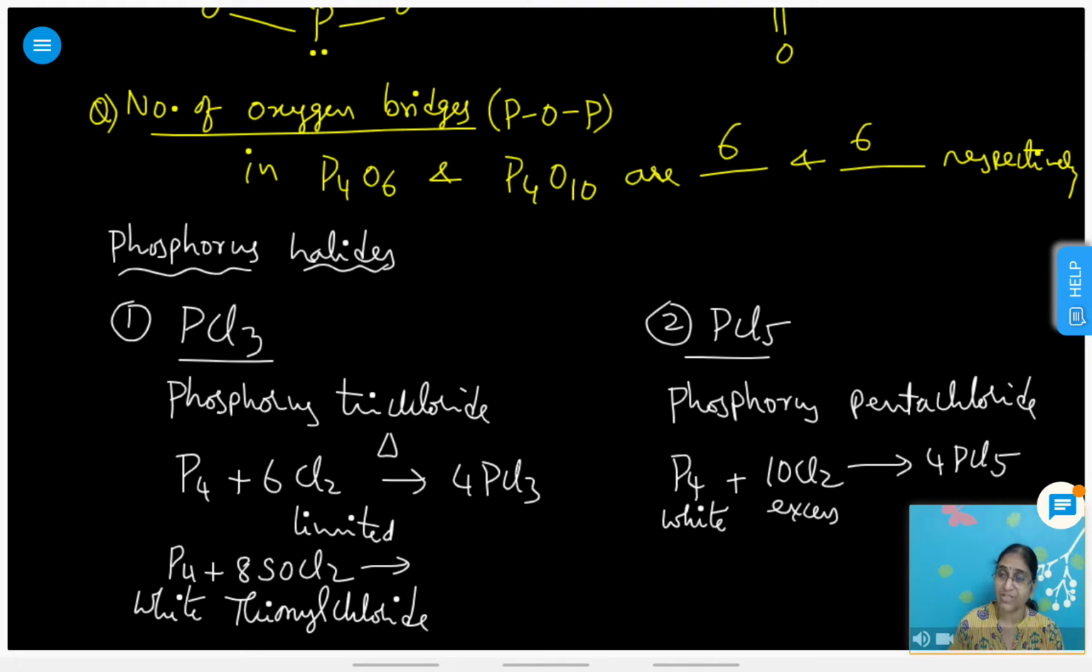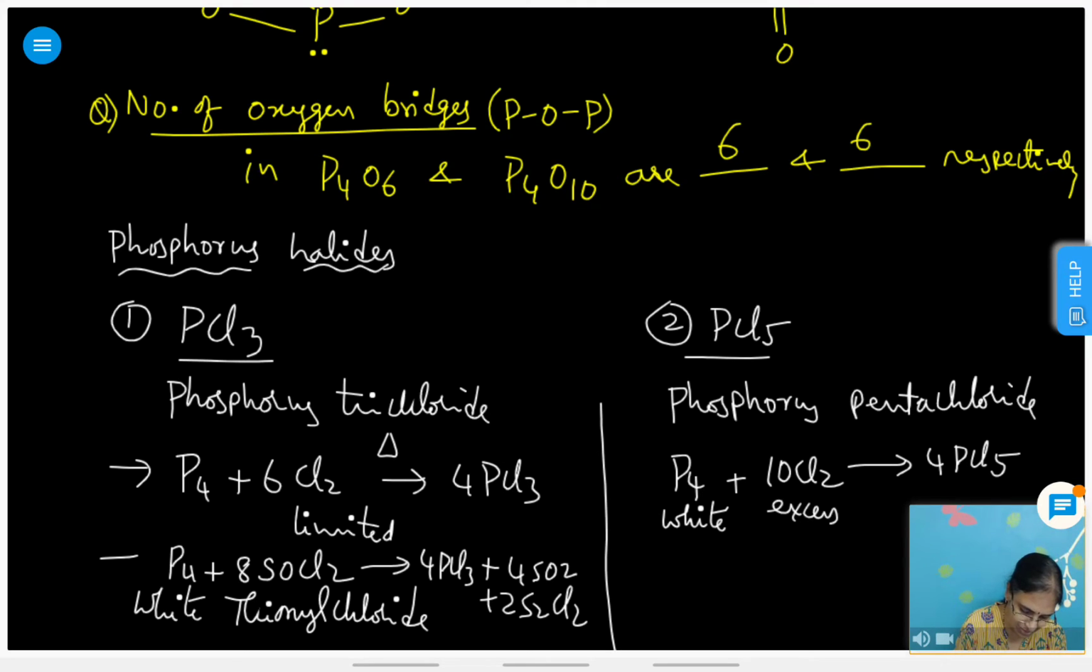White phosphorus on reaction with thionyl chloride. Am I fast, students? I wanted to cover this because I want to explain oxo acids and all. Are you able to follow? Okay, then fine. If any problem is there, please let me know. So 4PCl3 plus 4SO2 plus another compound, 2S2Cl2, is the product. Now the other equation: P4 plus 10SO2Cl2. This is called sulfuryl chloride.